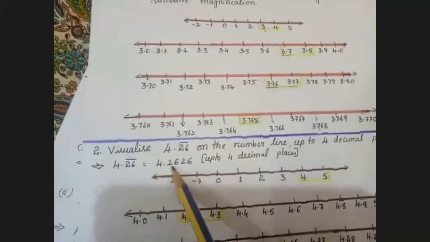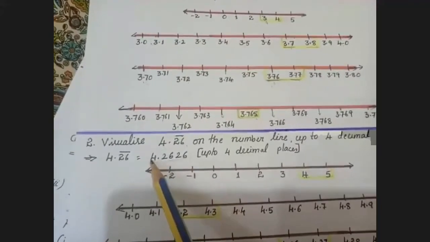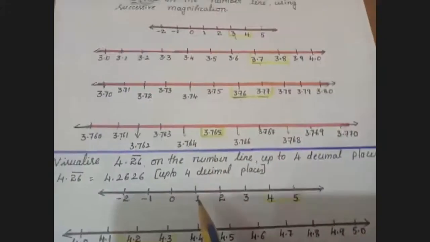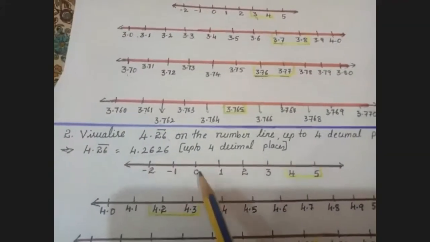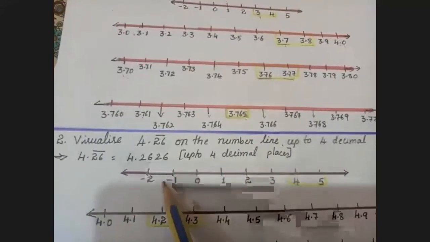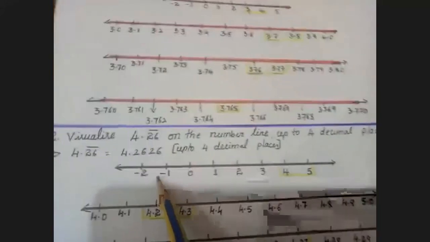Okay. Again, before the point is the integral part. After the point is the decimal part. So first we mark the integral part on the number line. So I'll just draw the integer line. Here, the right side of 0 is positive numbers. The left side values are negative integers.